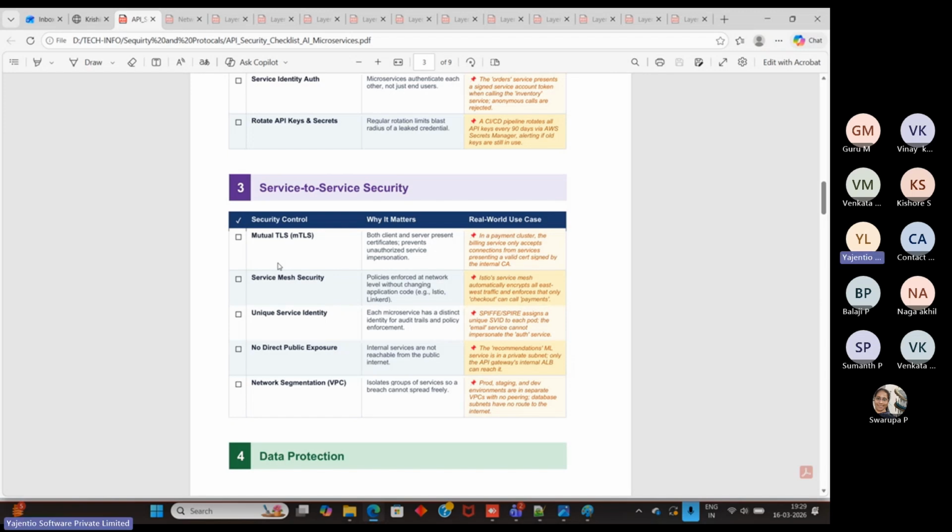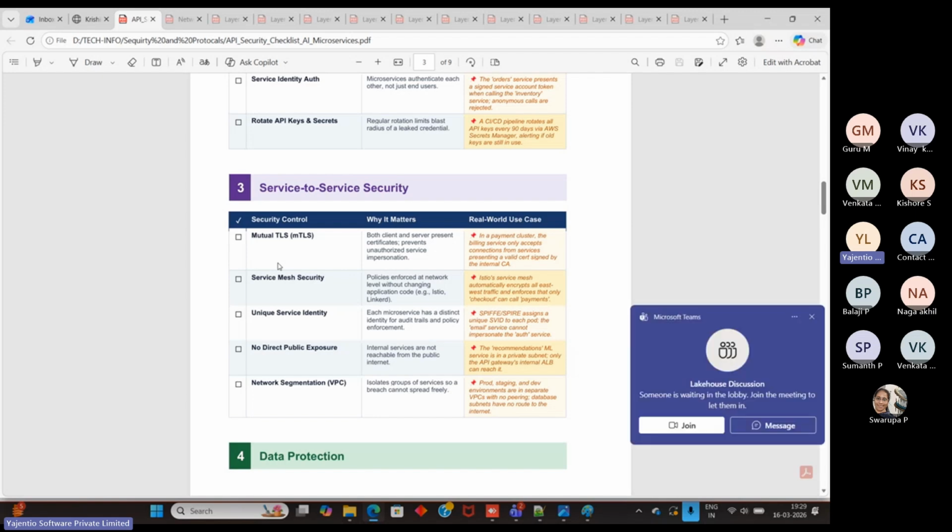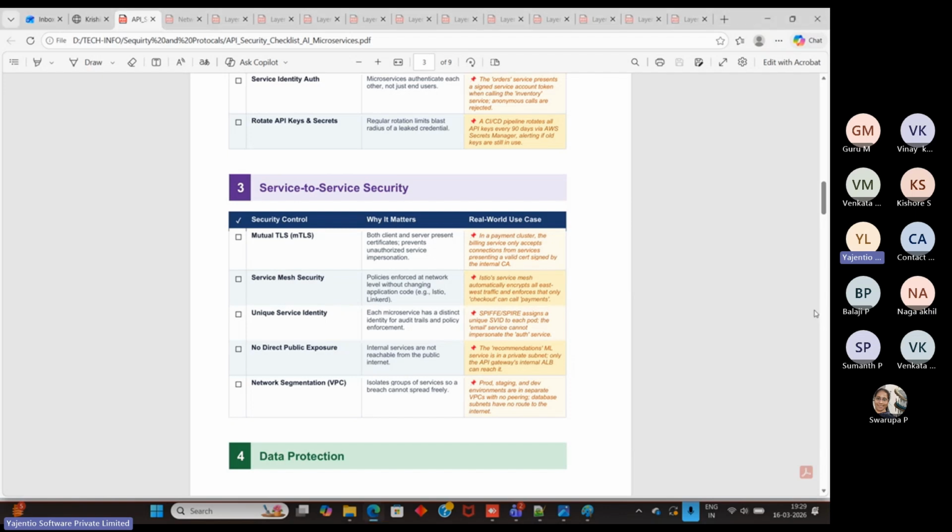gRPC, Google Remote Procedure Call, that is one thing. Another protocol is A2A, one agent to another agent communication, related to AI. Another one is the MCP protocol, Model Context Protocol. These protocols are used for service to service or agent to agent communication. That is the difference here.